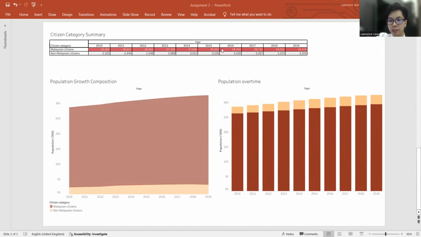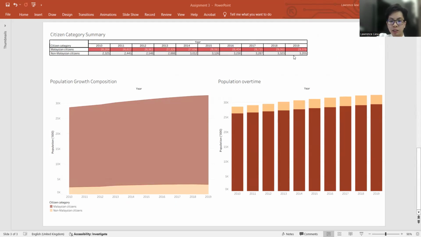And then for the next dashboard, you will see right here, it compares the Malaysian citizen and non-citizen using an area and stacked bar chart. While citizens make up the majority, the non-citizen population grew from 2.3 million to 3.2 million, as you can see on the table over here.